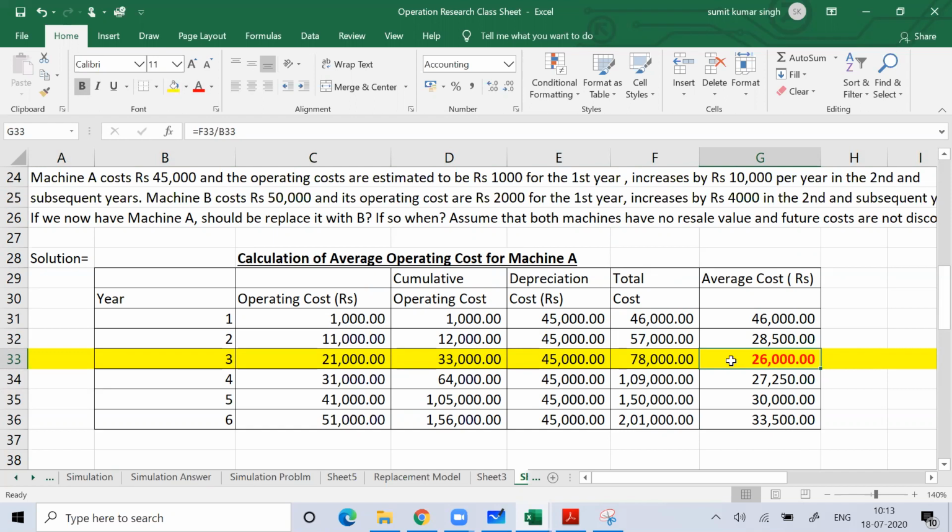Before 3 years, if you don't replace, no problem. But make sure that after 3 years you don't use this machine, because if you use this machine, then you end up paying more money every year. Nobody is telling you to throw that machine away. The only thing is, if you continue to use this machine, then every year you need to pay more money. I hope you can understand this. Clear?